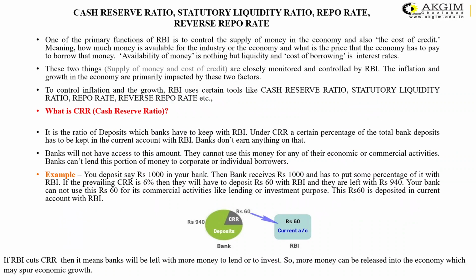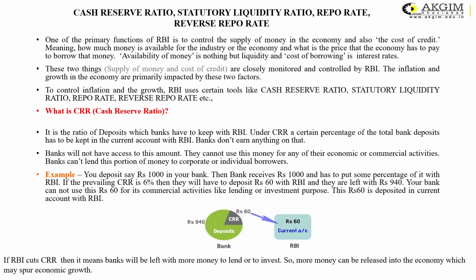Let us understand in detail the 4-5 important instruments which are related to the monetary policy. The first is the cash reserve ratio, the second is the statutory liquidity ratio, the third is repo, and the fourth is the reverse repo rate. One of the primary functions of RBI is to control the supply of money in the economy. Somebody has said that excess of everything is bad. The same applies here: if the supply of money is more, it will create problems in the economy.